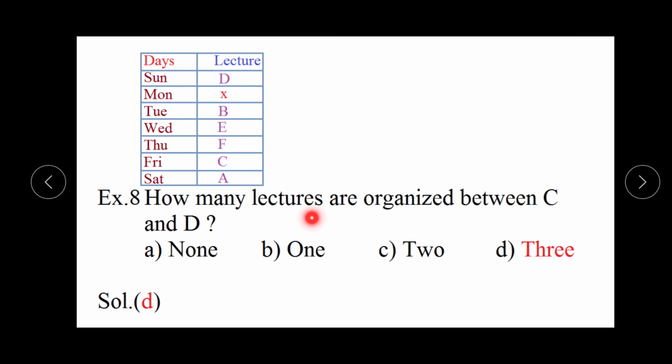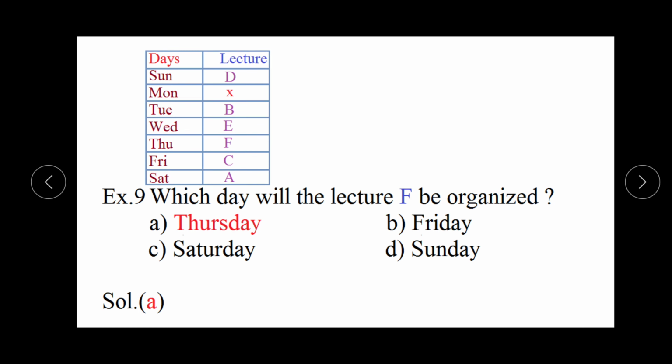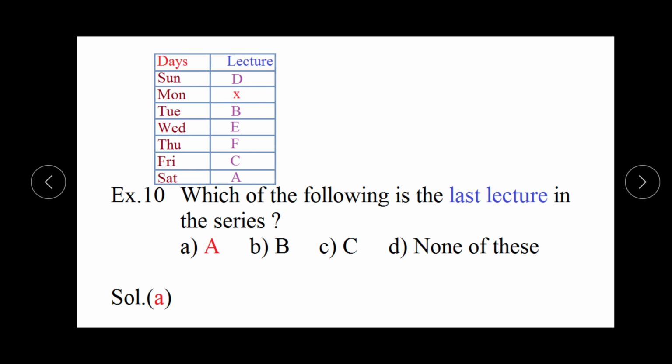The second is how many lectures are organized between C and D. Then we will check that between C and D there are 3 lectures, B, E and F. So 3 lectures are organized between D and C. The next is on which day will lecture F be organized. F is organized on Thursday. The first option is correct.